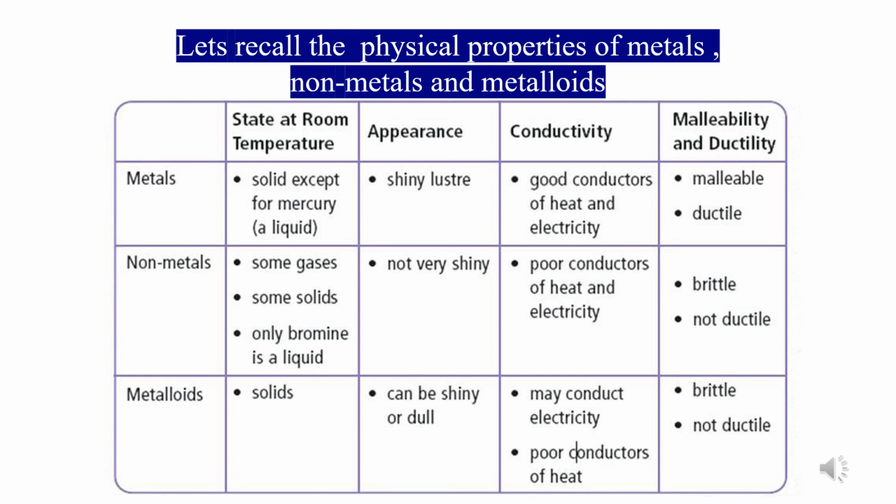Metalloids may conduct electricity and they can also be poor conductors of heat. Malleability and ductility, metals are malleable and ductile, non-metals are brittle and non-ductile, and metalloids are also brittle and non-ductile. So this table is just for your recap.